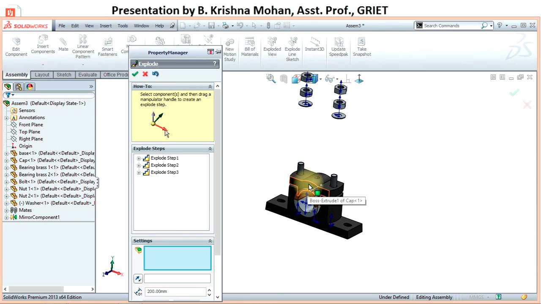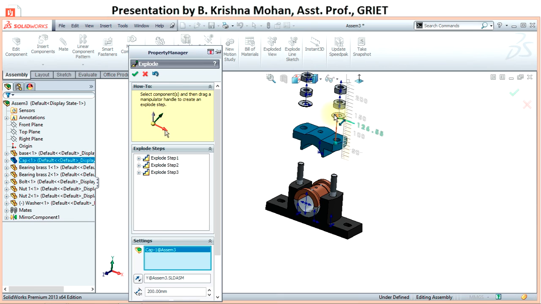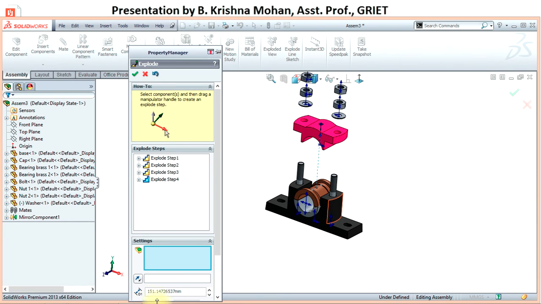So now select the cap and move along the Y direction about 150 mm.